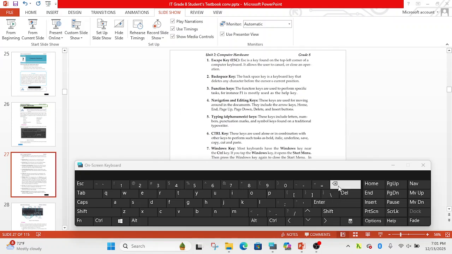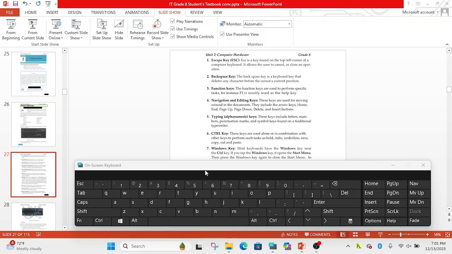Backspace key. Here is the backspace key. What is the function of the backspace key? The backspace key is a keyboard key that deletes any character before the cursor's current position. It deletes any characters to the left.